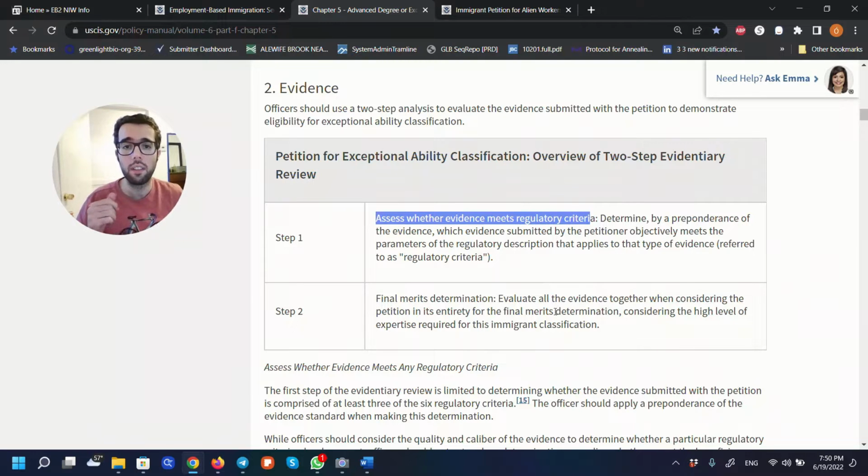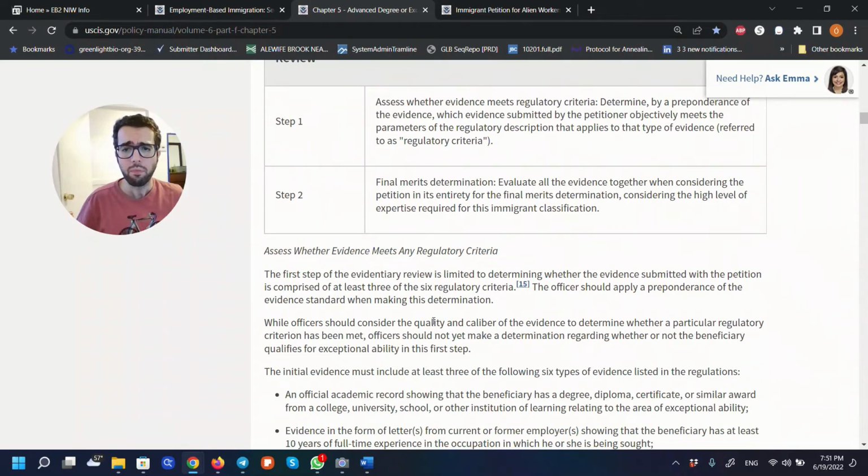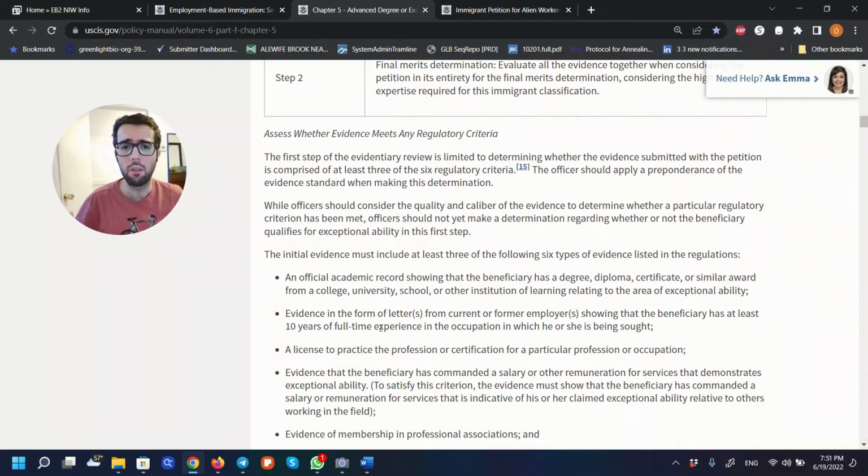And then in the second step, they will do a final merit determination. That's what they call it. What that means is they look at your overall case and then determine if indeed you are a person of exceptional ability. So it's really, really important to read about this.